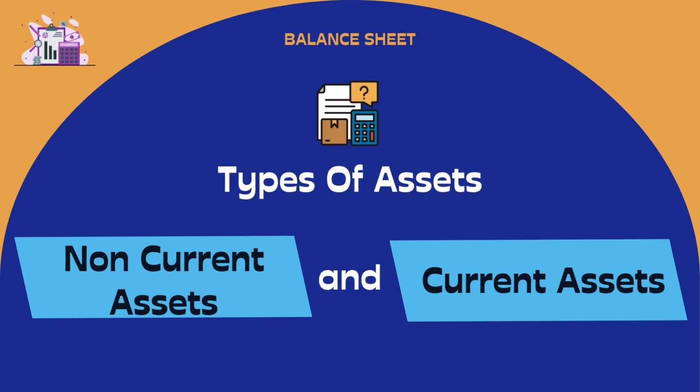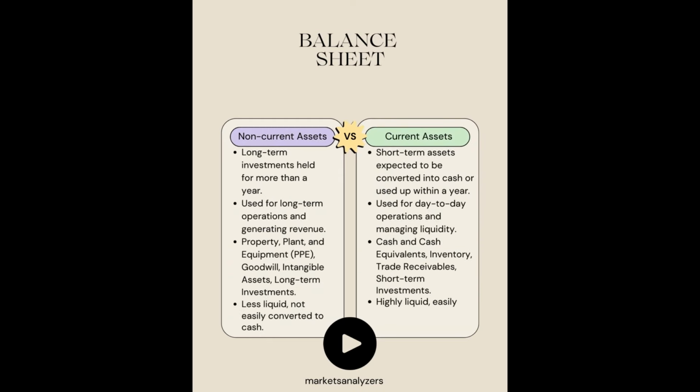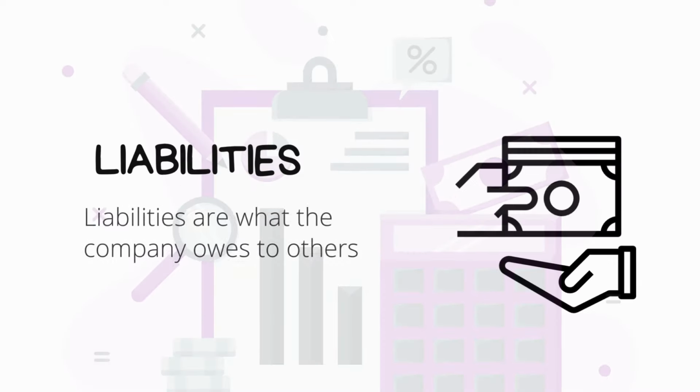Whereas current assets are assets that are expected to be converted into cash or used up within a year. They are used to fund immediate or current needs of the company. They include things like cash, accounts receivable, money owed by their customers, and inventory, goods ready to be sold. This is the difference between non-current and current assets. Read them by pausing the video. You will understand clearly.